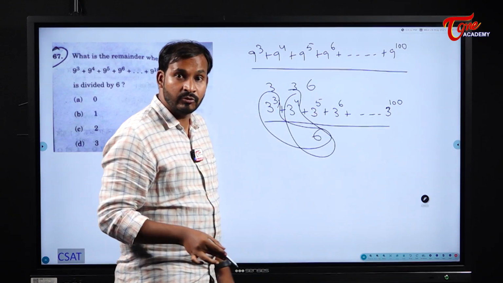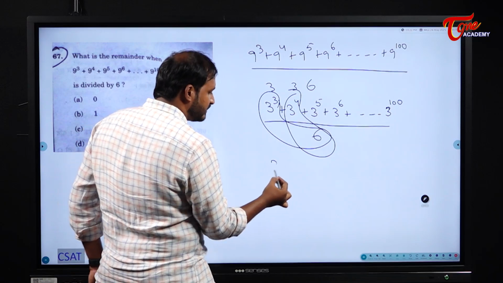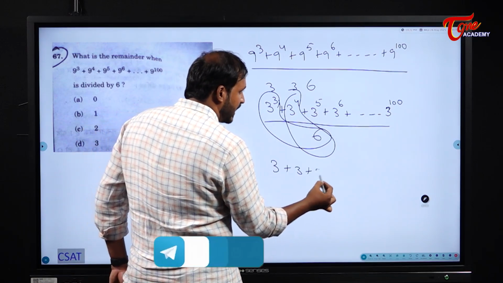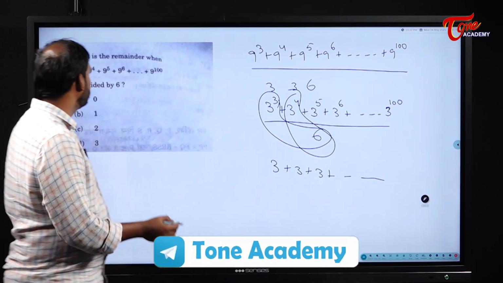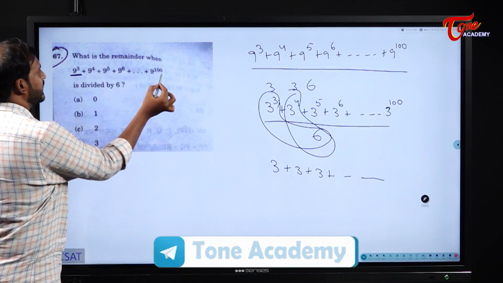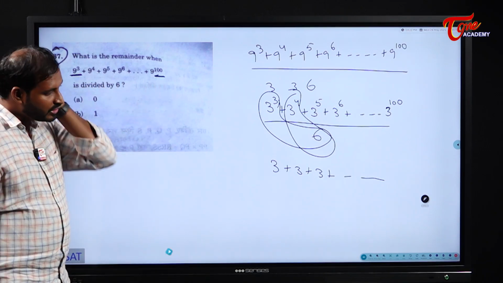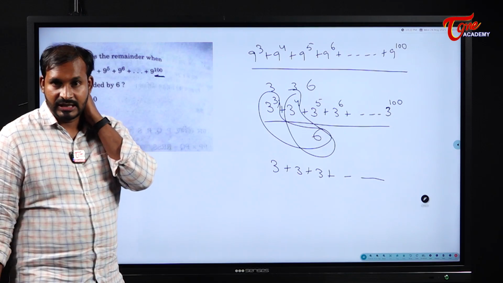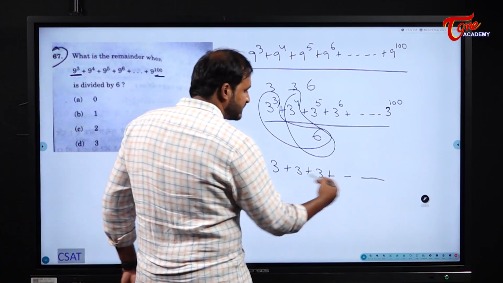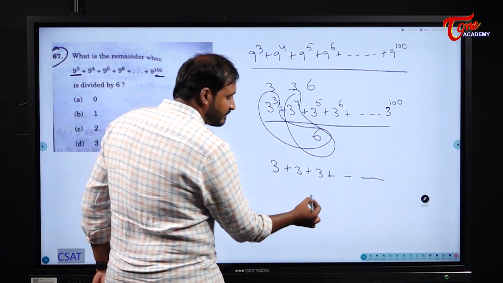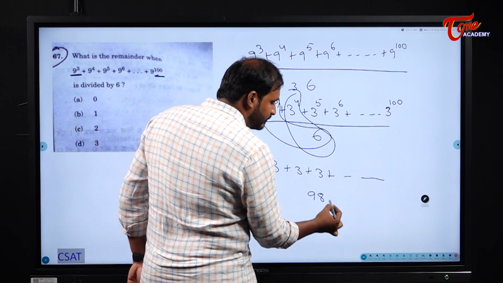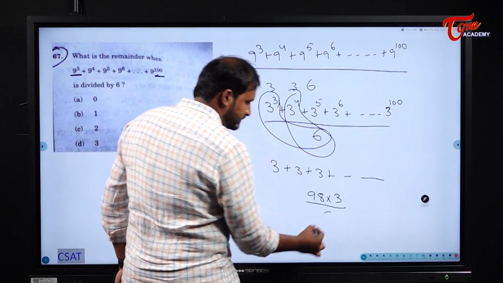Complete number. I am speaking about the complete number. So that means you will get 3 plus 3 plus 3. And how many 3's do you get here? Please observe from where it is starting. From 3 it is starting and it is ending at 100. That means total how many will you have? 98. Am I correct? So you will have 3 plus 3 plus 3, 98 3's. That means what can you write? 98 into 3 by 6 at last.